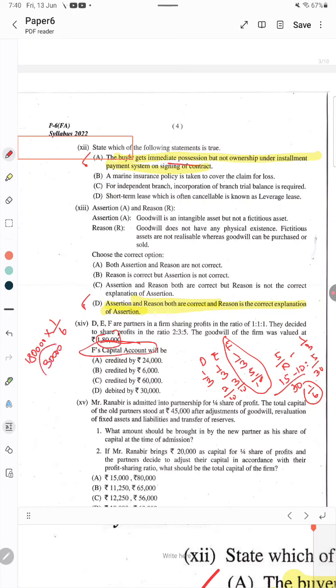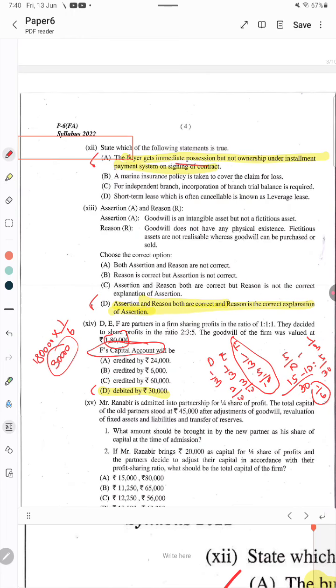We shall find out the sacrificing ratio of D and E. The journal entry will be F's capital account debit to D's capital account and E's capital account. That is a correct entry. But here only F's capital account is asked. F's capital account will be debited by rupees 30,000, that is the correct answer. Please make note of it.